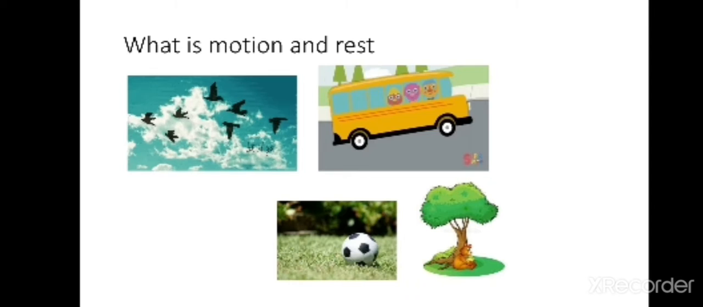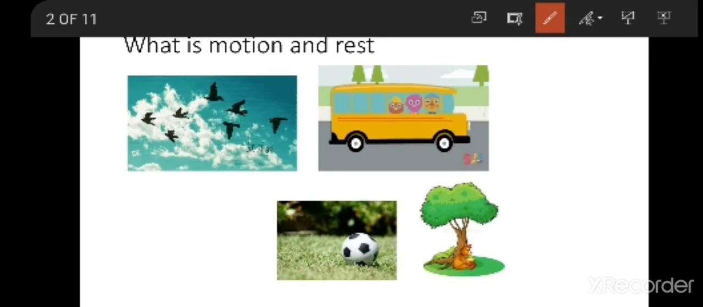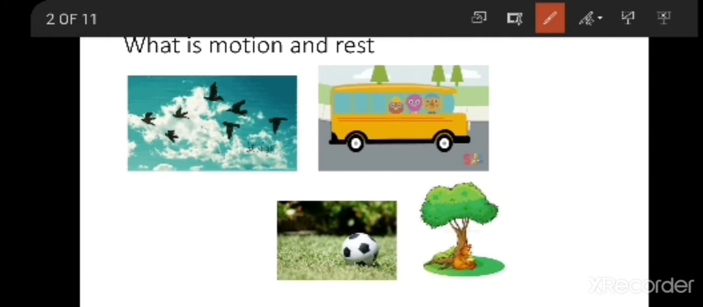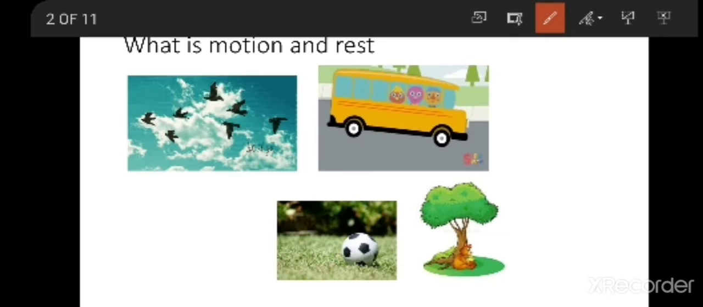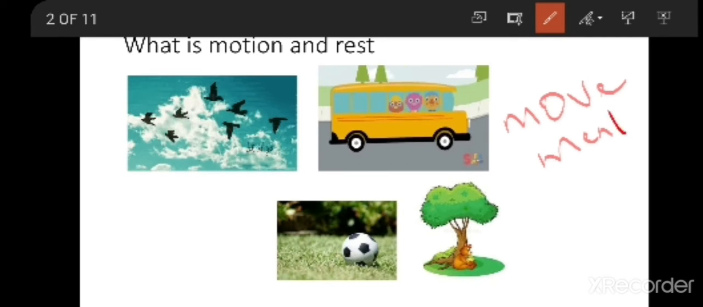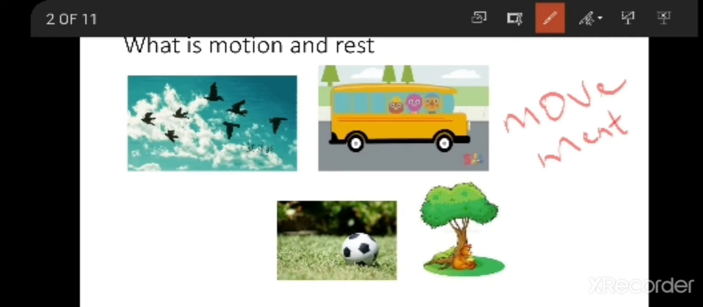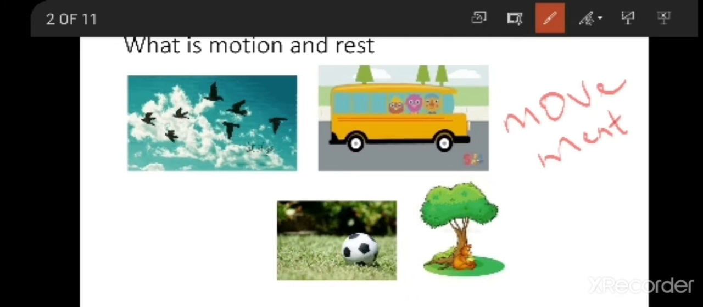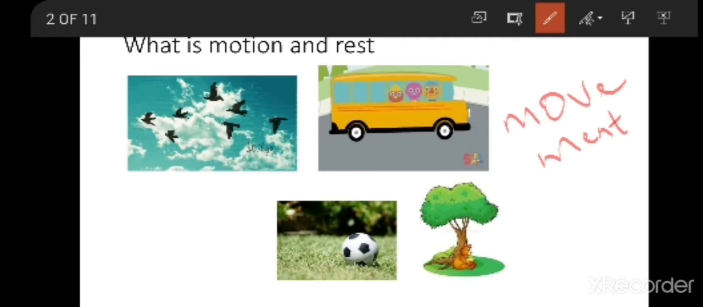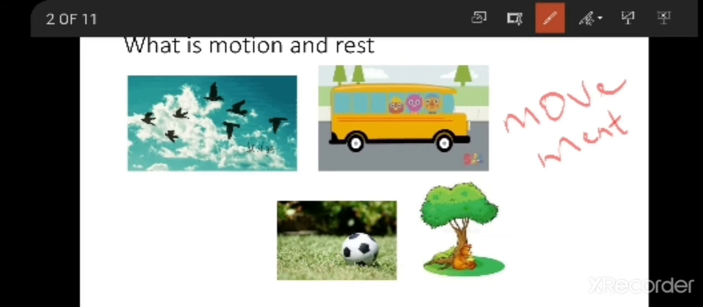Before identifying what objects are in motion and what objects are at rest, motion is nothing but movement. Motion is movement. What objects are showing movement and what objects are not showing movement? If they are not showing movement, then consider it as in rest position. So motion is nothing but movement which is changing its position. So if you observe here,